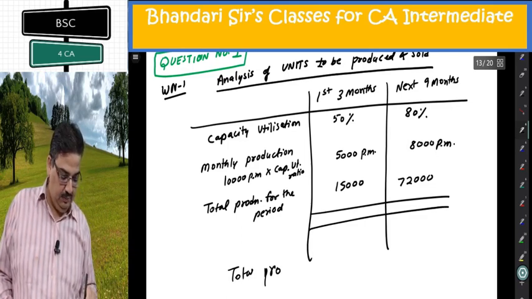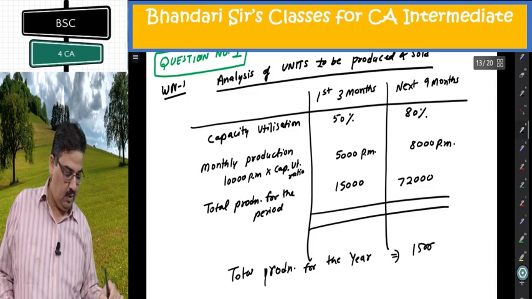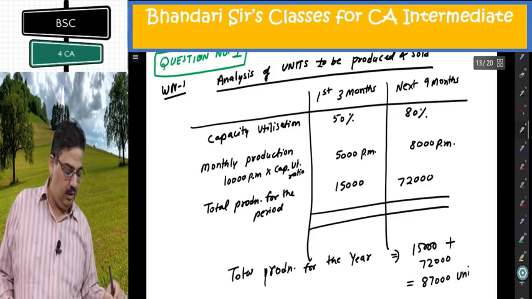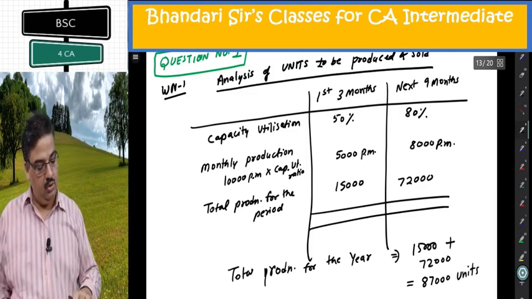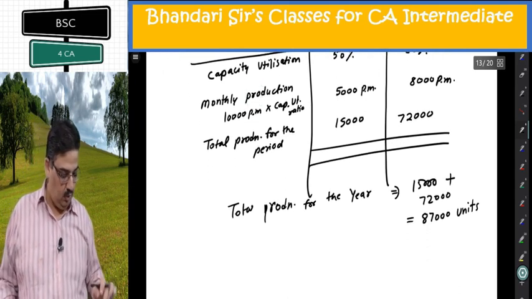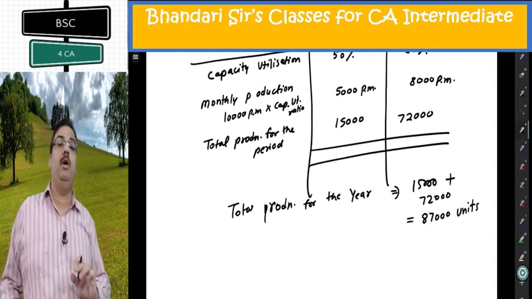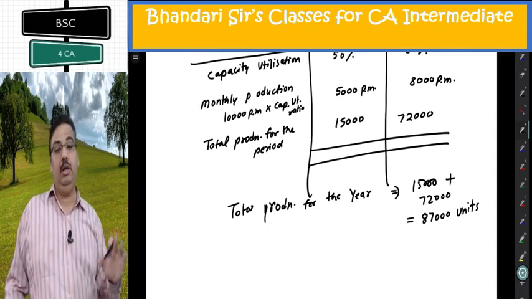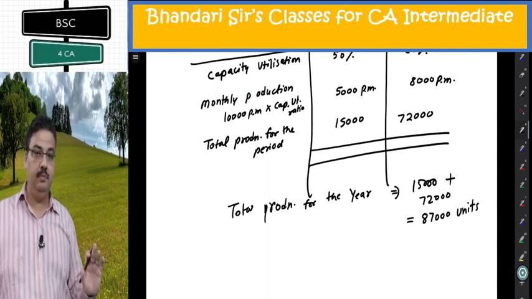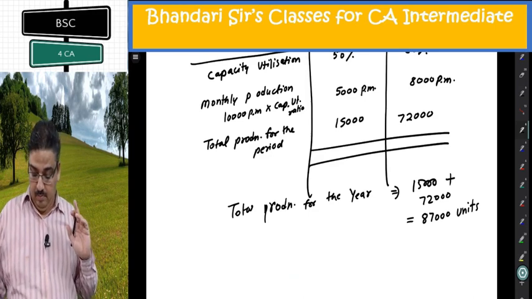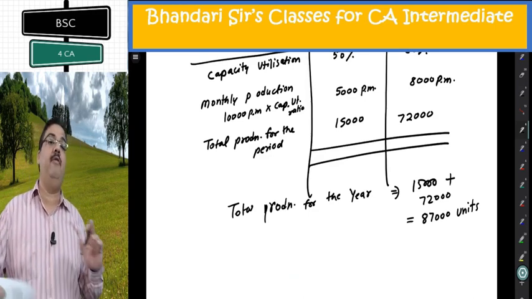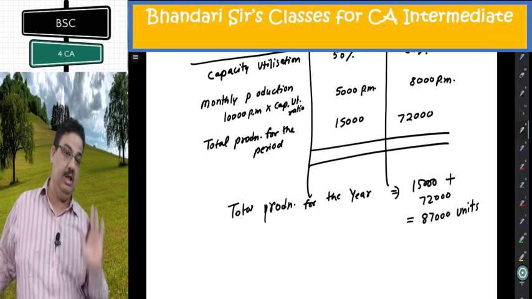Total production for the year. 15,000 plus 72,000, 87,000 units. So first figure I have reached. Total production for the year that they are going to plan is 87,000 units. That is working note number 1. Now material, labor, fixed overhead, variable overhead can be dealt easily.